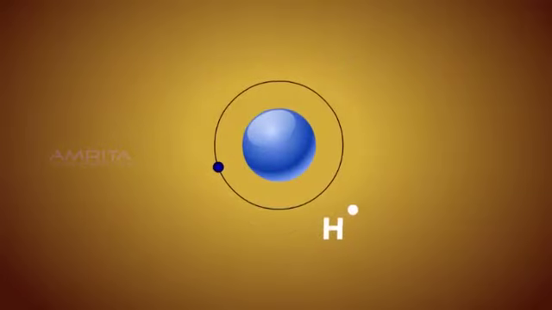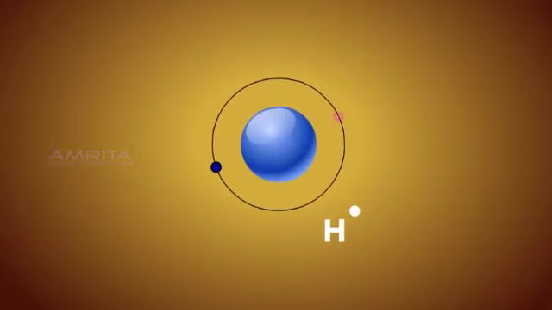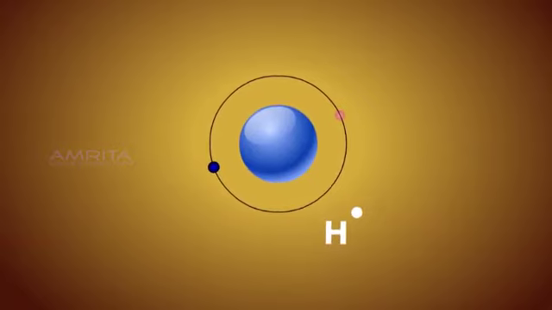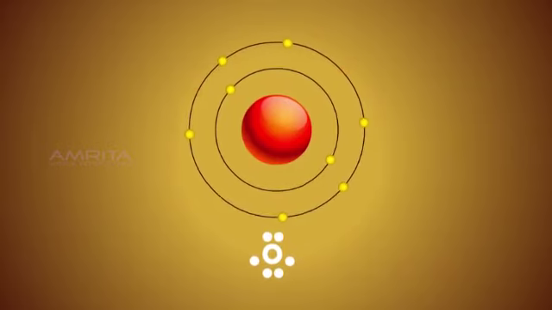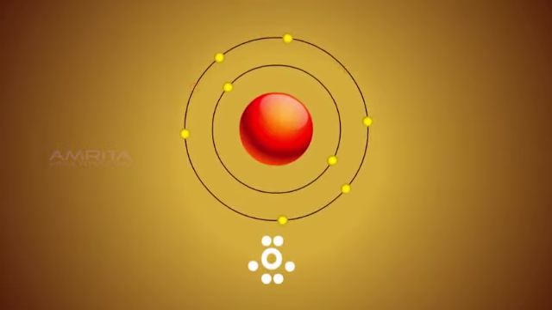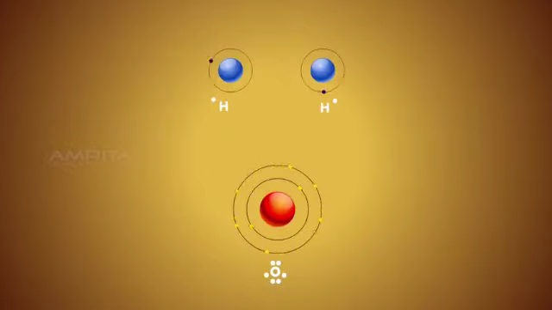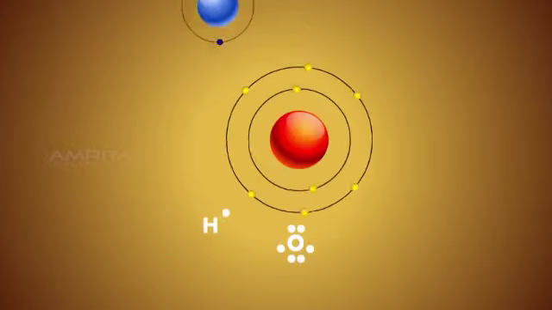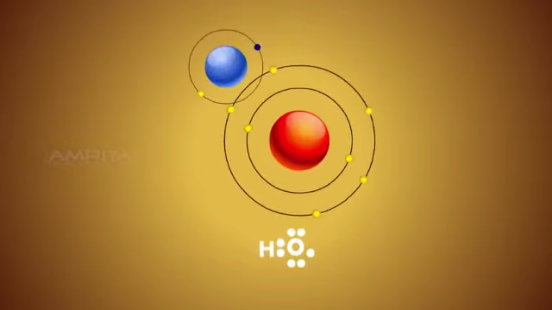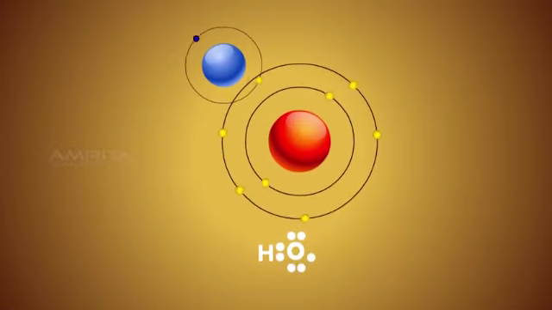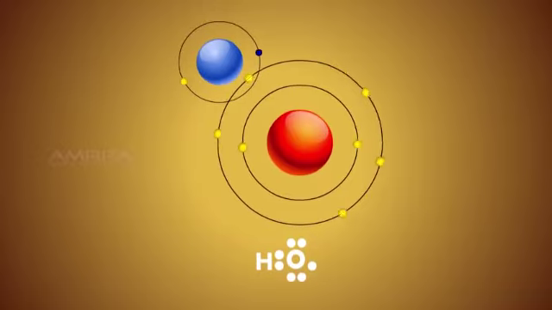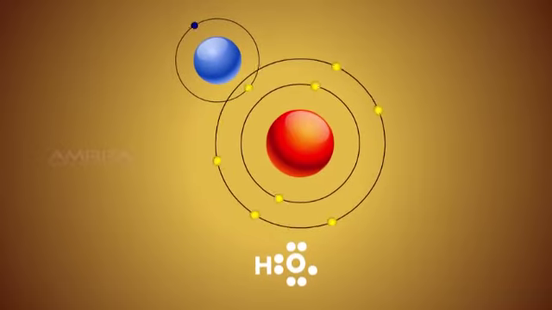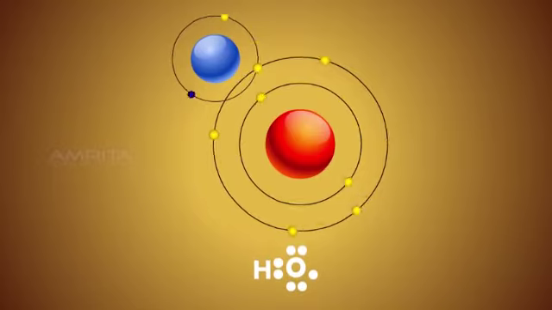The hydrogen atom with 1 valence electron needs an additional electron to complete its first energy level, and oxygen atom with 6 valence electrons needs 2 additional electrons to complete its second energy level. As one hydrogen atom and one oxygen atom collide, a covalent bond is formed by the sharing of electrons between atoms. By sharing an electron pair with the oxygen atom, the hydrogen atom completes its first shell and attains a stable noble gas